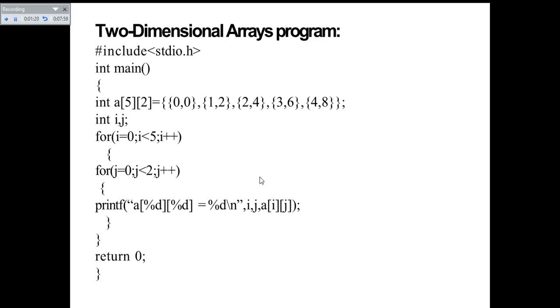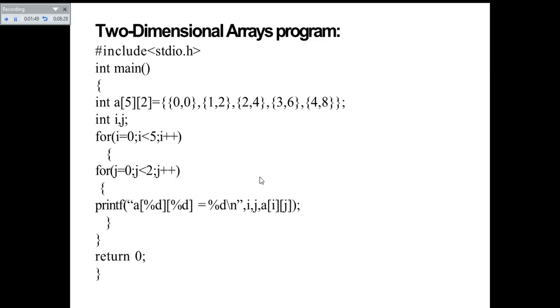And they used two integer variables i comma j for loop iterations. i corresponds to the row, and j corresponds to the column. So i is used for accessing the rows of your array, and j is used for accessing the column elements. For i equal to 0, i less than 5, i plus plus, it will be repeated 5 times, once for each of the 5 rows.